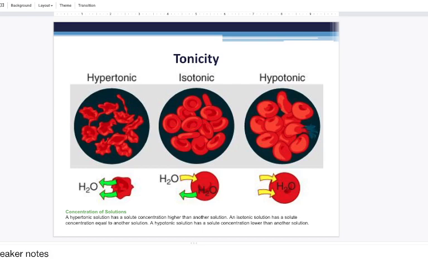Water will therefore diffuse or undergo osmosis and go from the solute concentration that is low on the outside of the cell to the concentration of solutes that is high on the inside of the cell. This results in overflooding of these red blood cells and lyses the cell, or bursts or breaks the red blood cell, because of the high influx of water into the red blood cell.